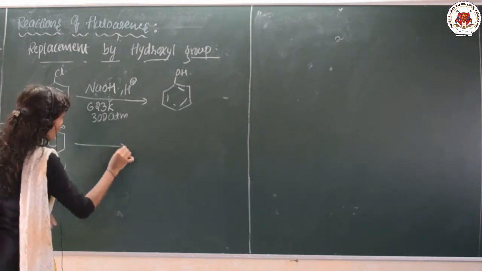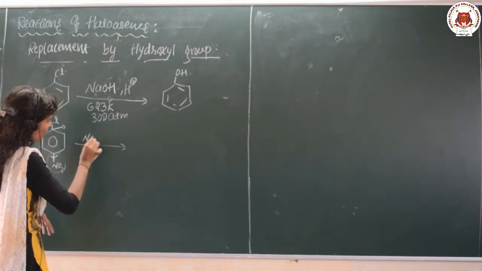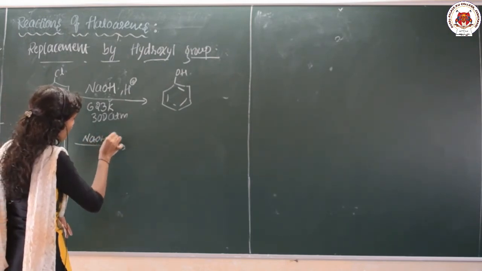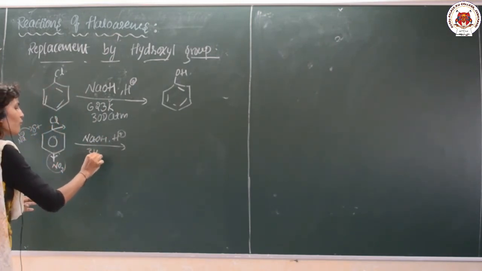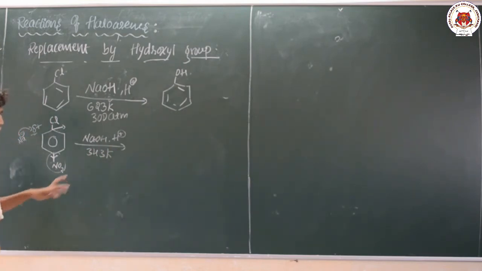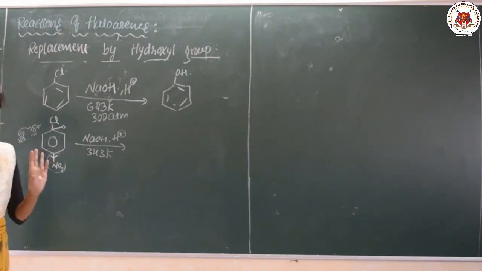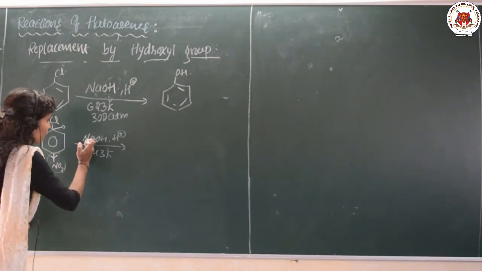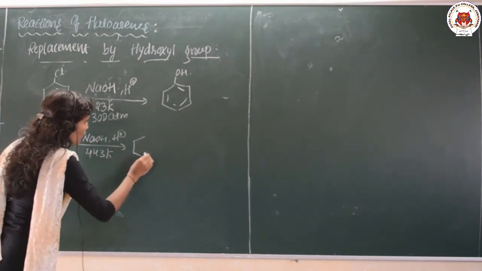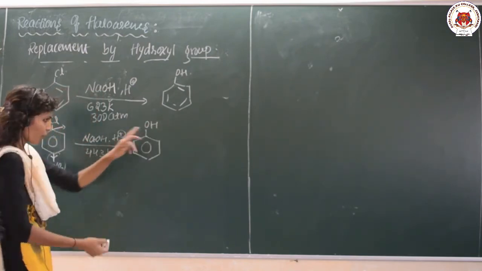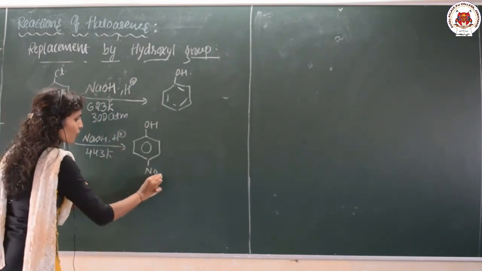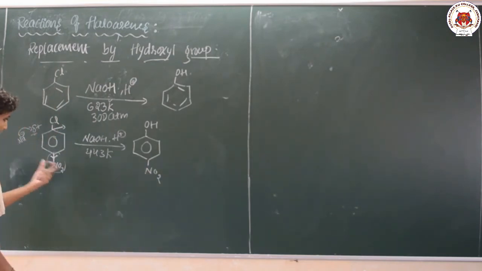So at around 443 Kelvin, the haloarene is treated with aqueous sodium hydroxide, but with the NO2 group it will be around 343 Kelvin. So the temperature is reduced. Why is it reduced? Because we introduced the electron withdrawing group in the para position. Sorry, it is 443. So here also there is formation of the product. Instead of Cl, we get OH here along with NO2. I have introduced only one NO2.